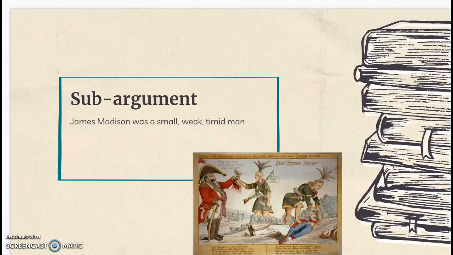My sub-argument was James Madison was a small, weak, timid man. Coming from this, it makes it seem like this guy can't make up for this. If you were called this, I feel like you'd give up. But people were saying this about him at the time until he committed the actions and proved he knew what was going on the whole time.